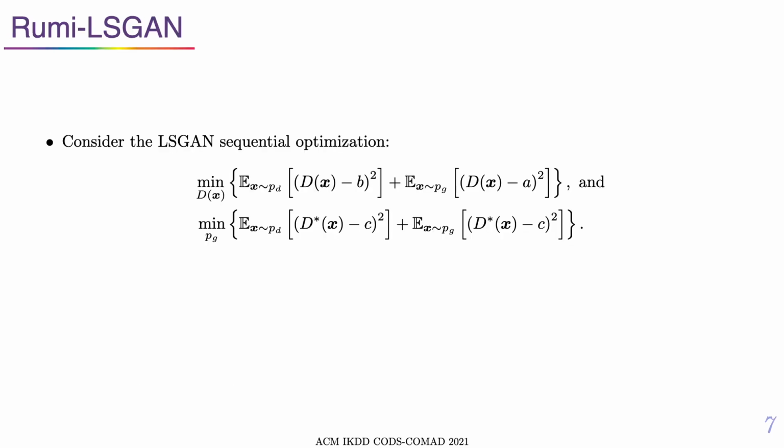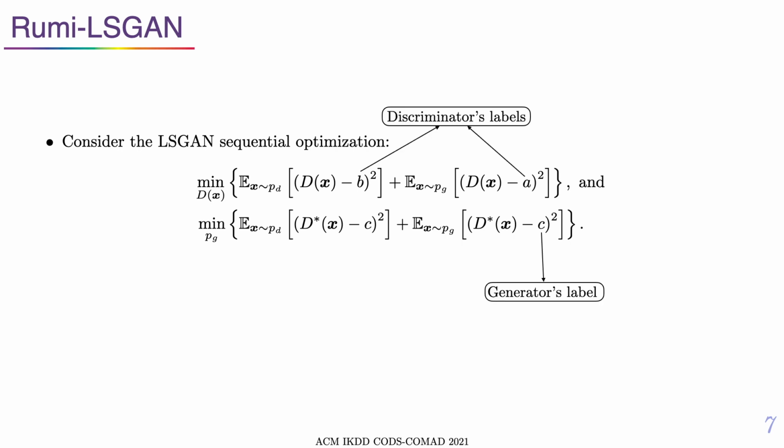Now, to understand the loss function, we consider an example formulation. Consider the least squares GAN optimization. The discriminator must apply a class label A for the fakes, a class label B for the reals. The generator aims to classify all images to a third class C, thereby promoting confusion.